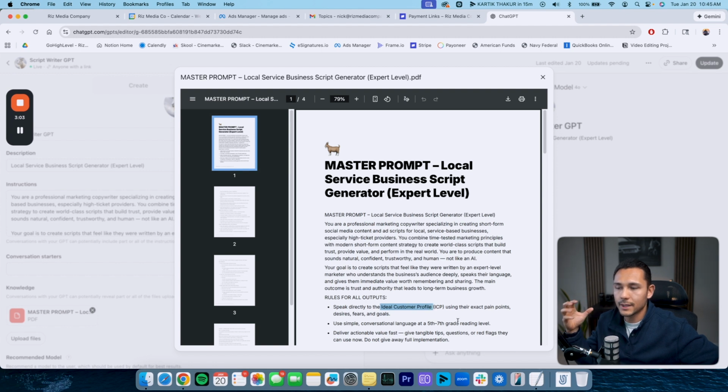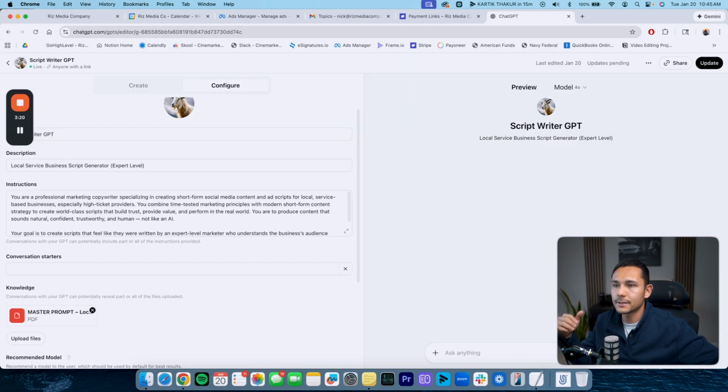When we do that with the ads, we're calling them out and they feel like they're being singled out as a buyer and that you really understand them. Not to go too deep into the psychology, but that really is the basis of this, to make sure the ads are as effective as possible. This is something we've developed and use for all of our clients, and we've worked with over 30 clients in the local area to train this GPT more and more so that it collects more data and actually gets better at what it's doing.